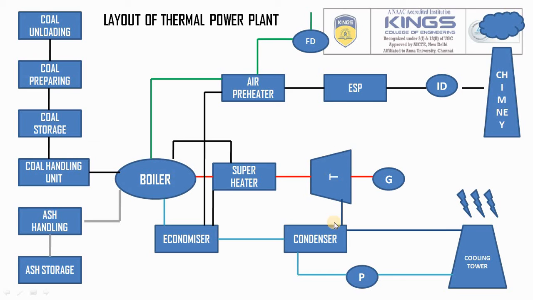For that, we use a condenser. The condenser is connected to a cooling tower where the water flows and changes its temperature. Then the steam is converted into water. After that, the water is circulated back by means of a pump to the economizer. So the cycle continues again and again. The water becomes steam, the steam becomes water, and the process continues.